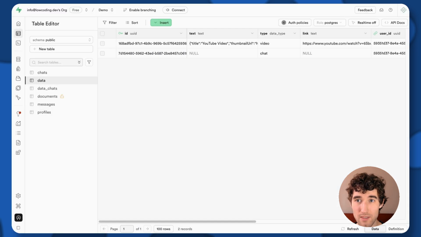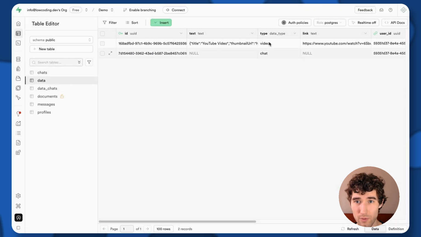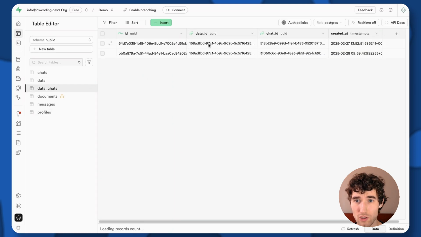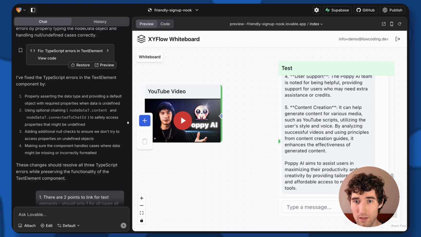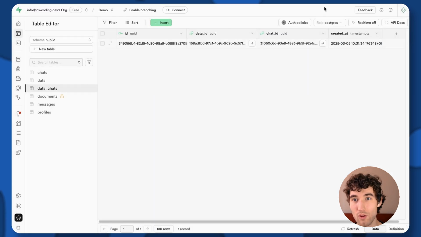Also, all these elements are linked to data in the database. For example, we have a video with a description of the video, and we have a chat. And the video has a link. We also have a link between data and chats. Not this one, but if you add it, it will create a new link between data and chats. This one is the only one that exists right now.